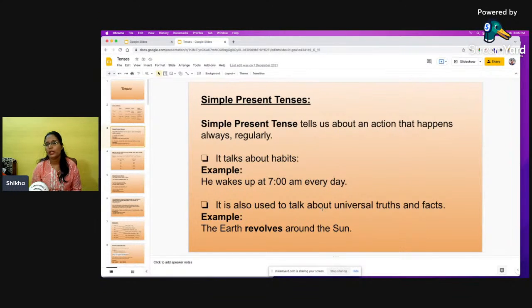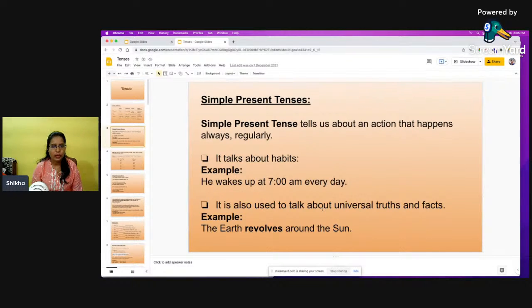Because you do those actions every day, and if somebody asks you what do you do every day, at that point you have to say it in this way: I sleep every day, I eat every day, I cook my lunch, I go to office, I go to my school. Yes, so this is how we are going to say our everyday activities.